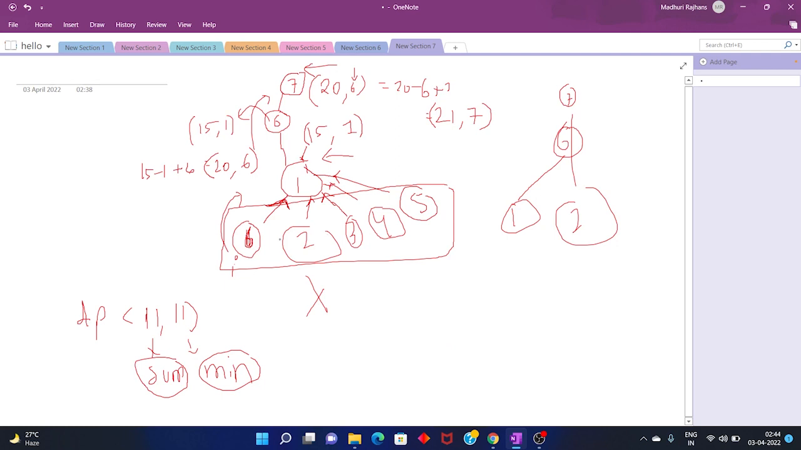Initially, as this node was containing 1, it should contain 1 as the sum, and the minimum value is 1.